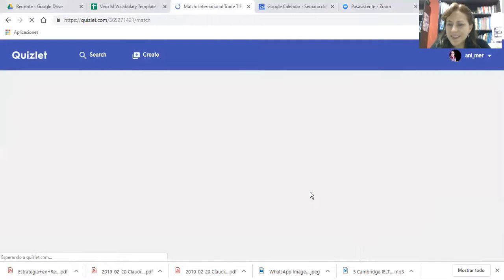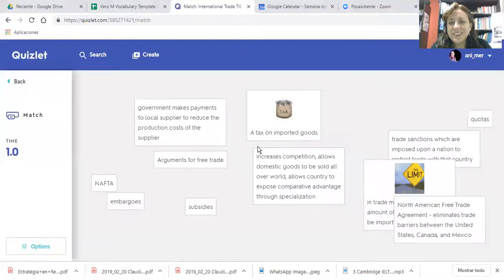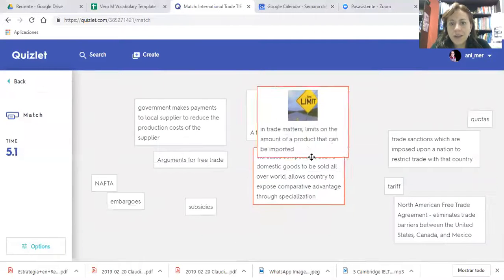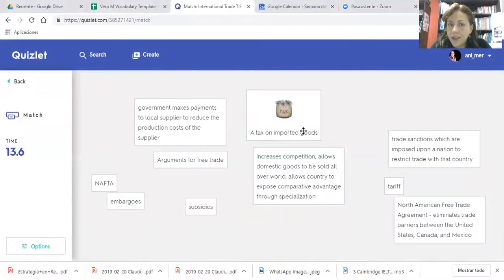This game is also interesting. You have to match the pictures and the concepts. A limit in trade matters, so it could be quotas. So you join the concept with the meaning, and when you finish, you see the time. Here I have to do it one by one, but when you finish, you are going to have the time, and then every time you have to do it faster.